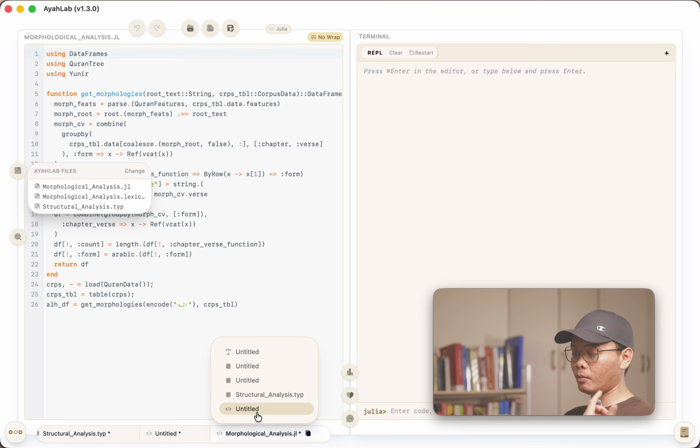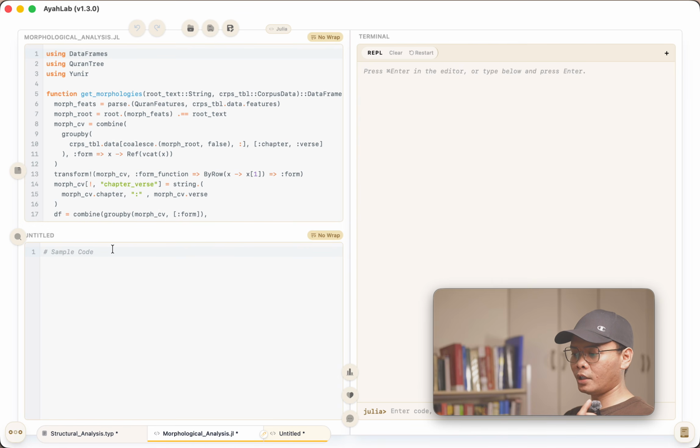I have the option to combine, so I can just select this, right? So now I have here the second file, Julia untitled, which is the sample code earlier, now on top of another file. And as you can see here, they are linked already.